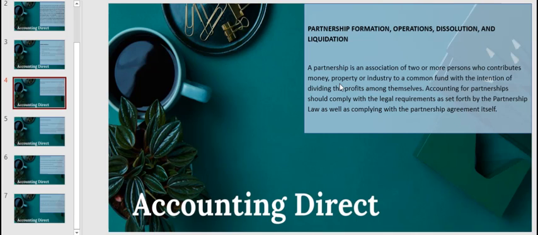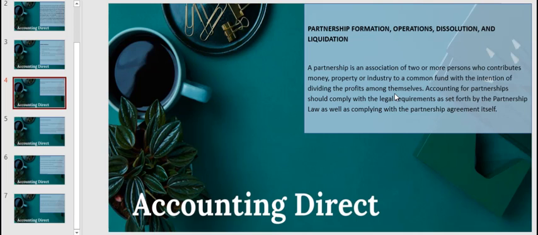For example, two single proprietorships or two business owners have agreed to come up into a single fund, or a common fund, to form a partnership. Accounting for partnerships should comply with the legal requirements as set forth by the partnership law, as well as complying with the partnership agreement itself.